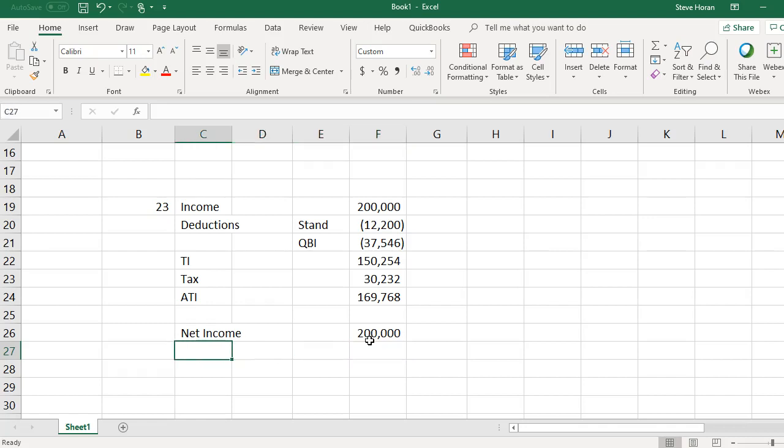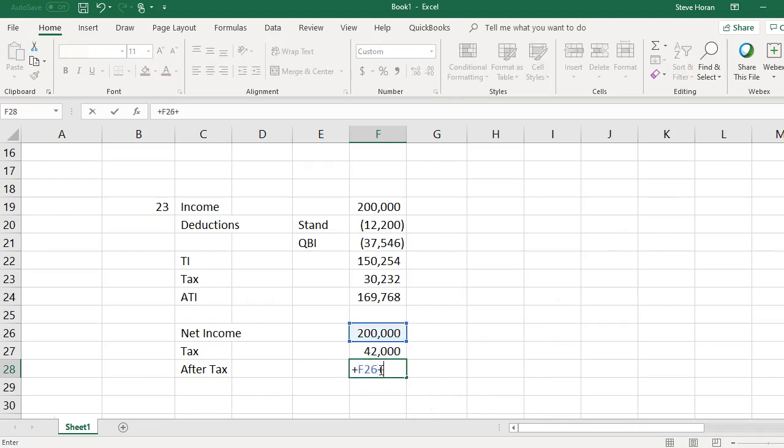Now we're going to pay tax on that as a C Corp, at 21%. So we'll take the 200,000 times 0.21, and they'll pay tax of $42,000. The after-tax amount is the net, and I should make this a negative, that would look better. Okay, so I get down to $158,000.